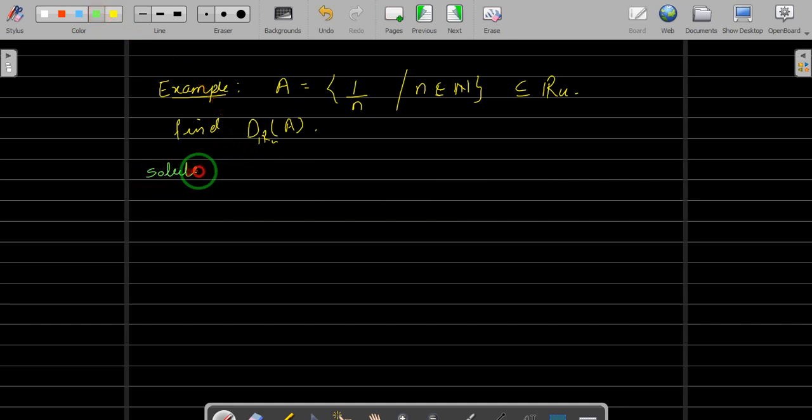Solution. Now since we are working in the set of all real numbers, we have to check each real number for being a limit point. Okay, this is your real axis. Let us take this to be 0, and let us take somewhere here 1, and somewhere here -1, and +2, -2, you know, it's a real line.